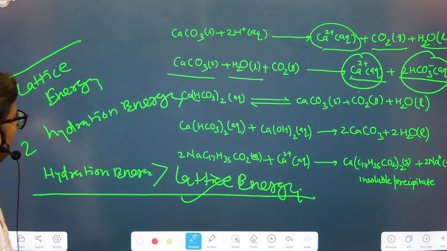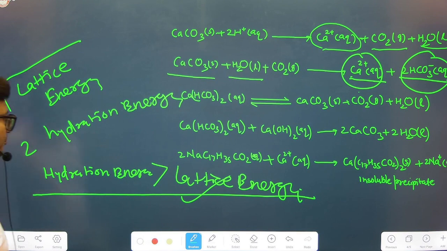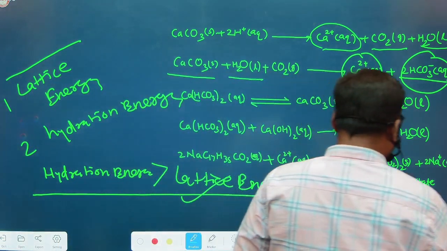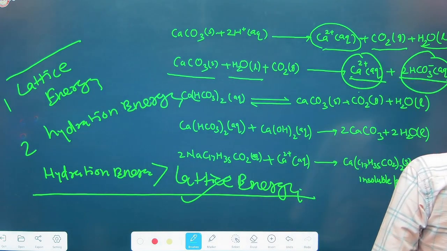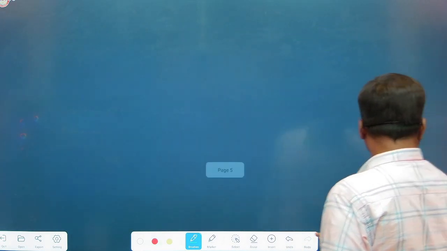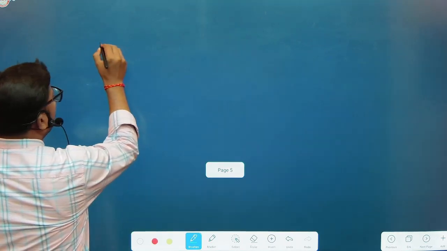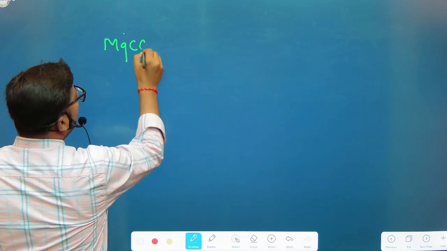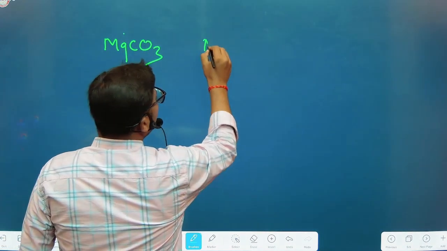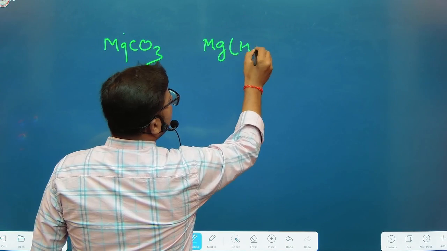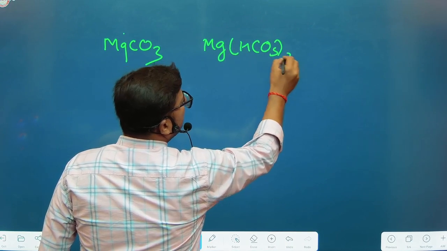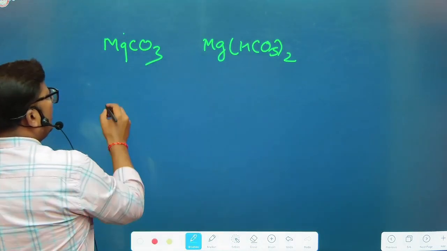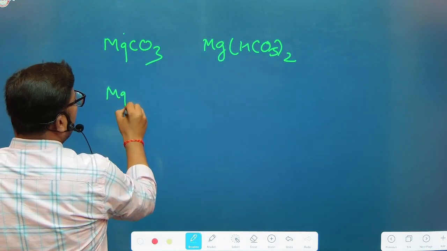So what happens here is in case of carbonate, suppose here we have MgCO3, and one thing is Mg(HCO3)2, right? So here Mg is common, that is Mg2 plus.